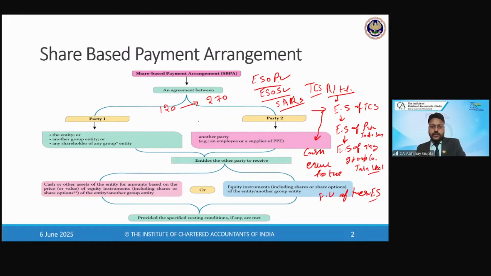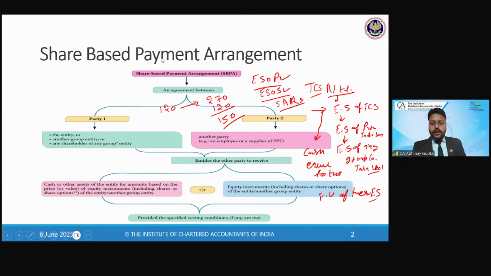So instead of issuing the shares, what can the company do? They can simply deduct 120 from the 270, and the delta, 150, will be paid in cash, right? But how this 150 is arrived at is all dependent on the fair value of the share, right? So that's why these transactions are regarded as SARs, share appreciation rights. How much appreciation there is in the value of the shares will actually be paid to employees in the form of cash rather than issuing the shares itself. Is that clear?